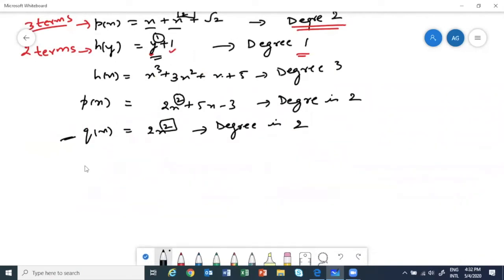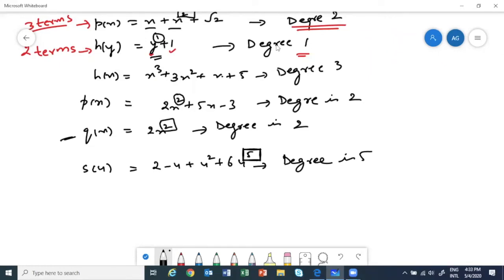Okay, let me take, say, s(u) is equal to 2 minus u plus u square plus 6u power 5. Then degree is 5, because the highest power is 5. Now it is clear, all of you?